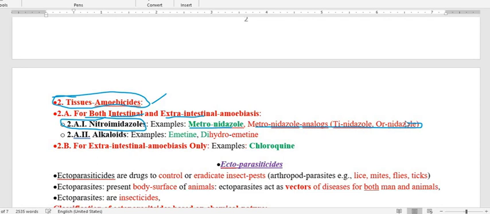Metronidazole particularly belongs to the nitroimidazole group and is used for Entamoeba histolytica as well as Giardia, Trichomonas, Babesia, Histomonas, and anaerobic bacteria. So this is very important.